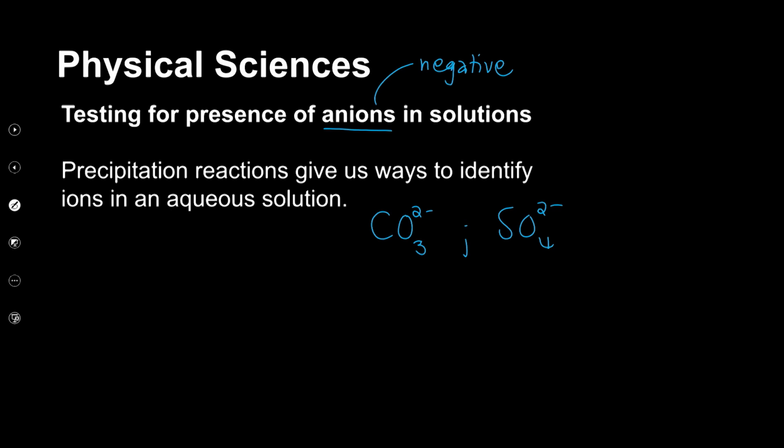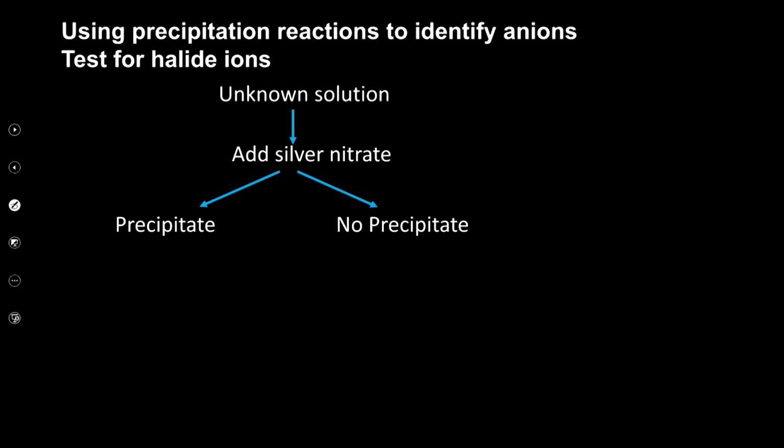So a precipitation reaction gives us a way to understand or identify which ions are present in an aqueous solution, right? Okay, and then using the precipitation reaction to identify anions, let's say we are testing for halides as an example, and the halides in this case could be your chloride ion. It is still an anion because it's negative, okay? It is a negative charge. It could be a bromide. Also, it may be an iodide, all right? These are halides which are group 7, right?